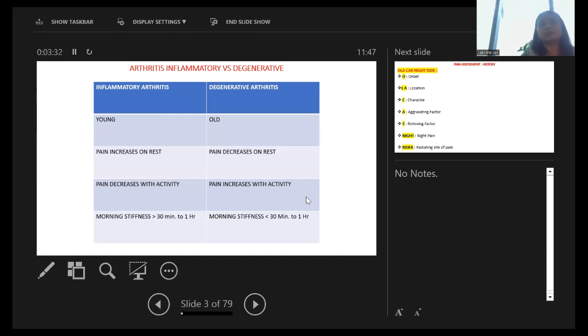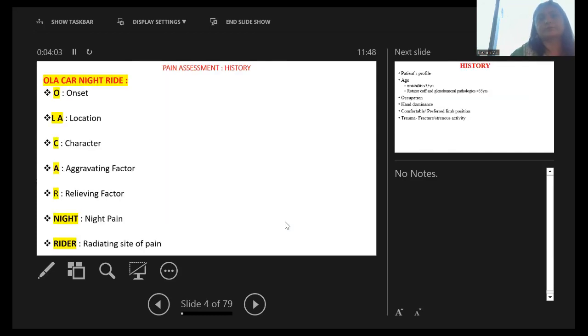Now we will see differentiating points of inflammatory arthritis versus degenerative arthritis. Inflammatory arthritis is common in young people, while degenerative is in old people. In inflammatory arthritis, pain increases on rest and decreases with activity, and in degenerative arthritis, it decreases on rest and increases with activity. Morning stiffness is more than 30 minutes to 1 hour in inflammatory arthritis, and it is less than 30 minutes to 1 hour in degenerative arthritis.